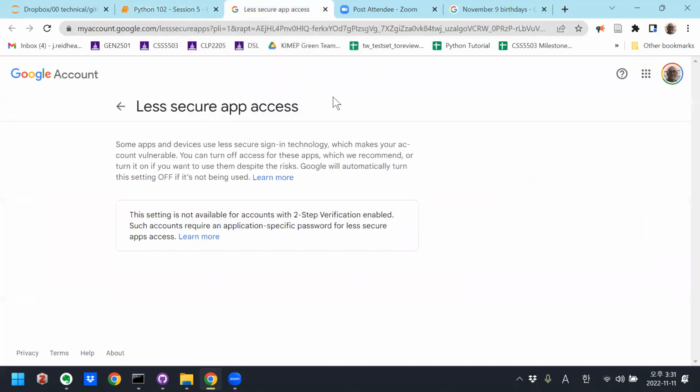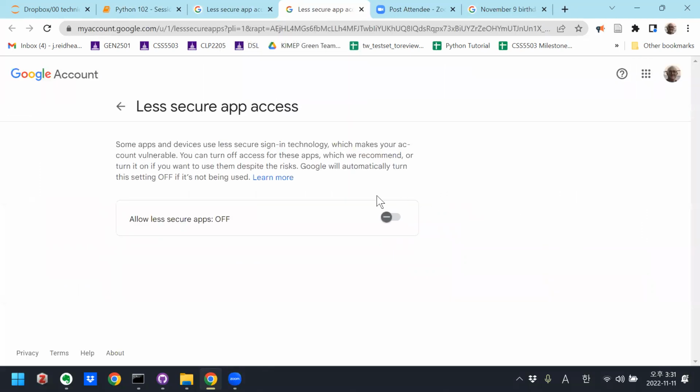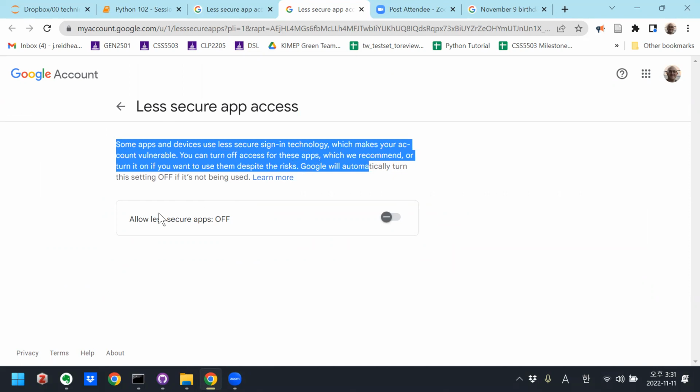So I'm going to temporarily go to this link and change the setting. Here, less secure app access for my Google account. Allow less secure apps is off right now. I'm going to turn it on.